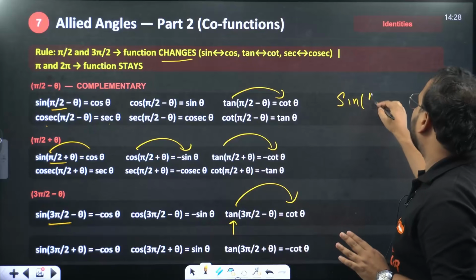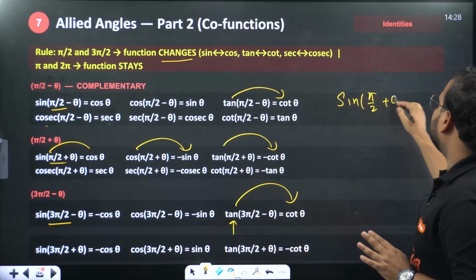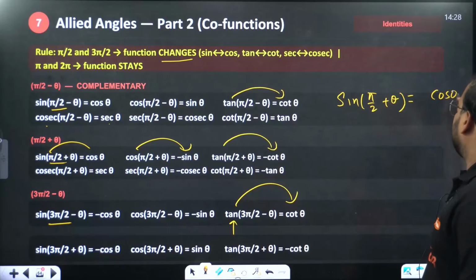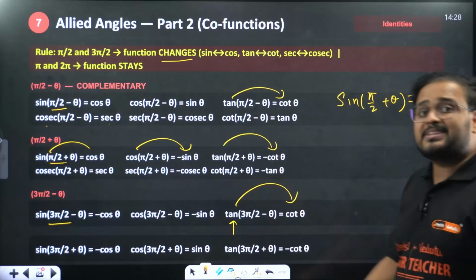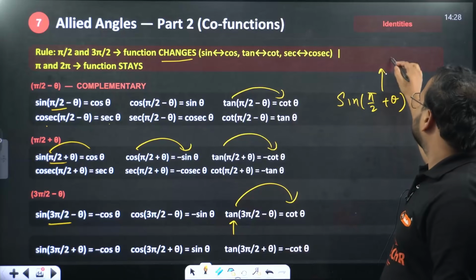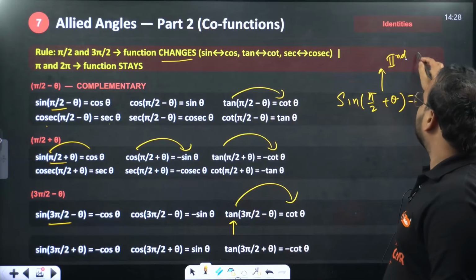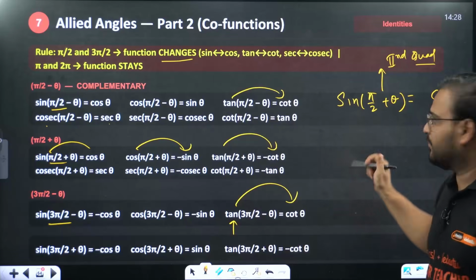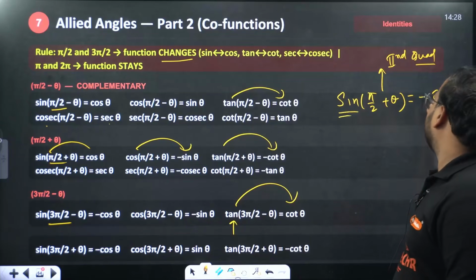Sine of pi by 2 plus theta. So at pi by 2, what will happen? It will become cos. Clear. Sine plus or minus, sir? The cos is negative because this angle is in the second quadrant. So cos is negative. But we won't take negative because sine is positive. So we'll take here plus sine.